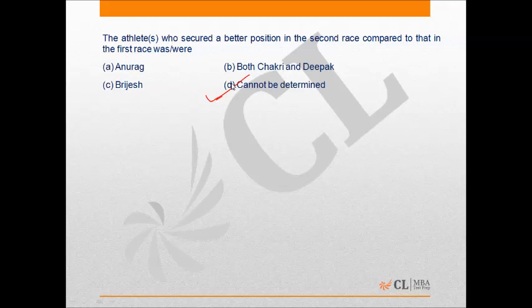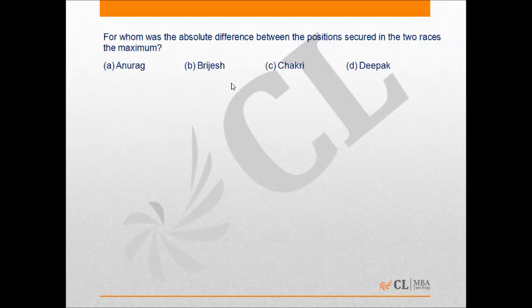So this is what we need to take care of while answering questions in the exam, because sometimes what happens is, after making the arrangements, we assume the first arrangement as the first race and the second arrangement as the second race, and after that we answer questions considering that we have got the order of races, but this temptation must be guarded against while answering questions.